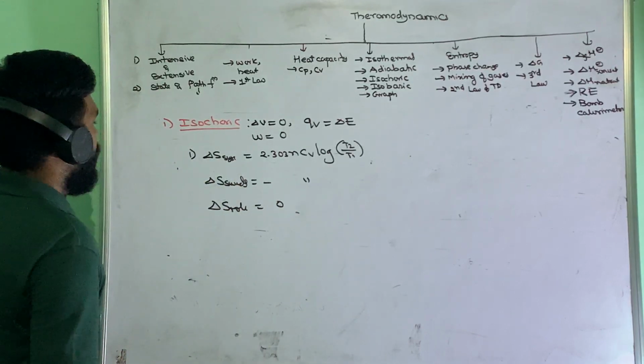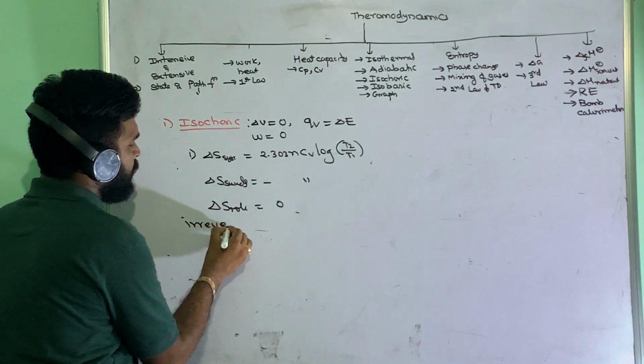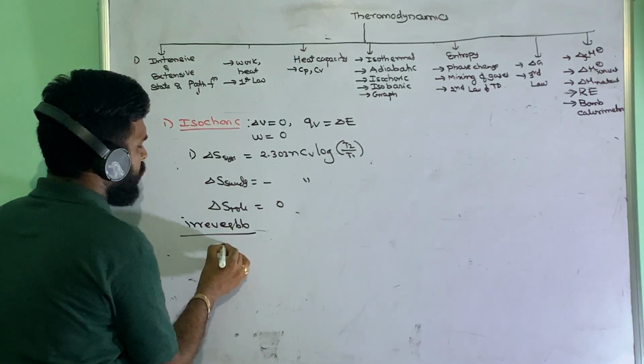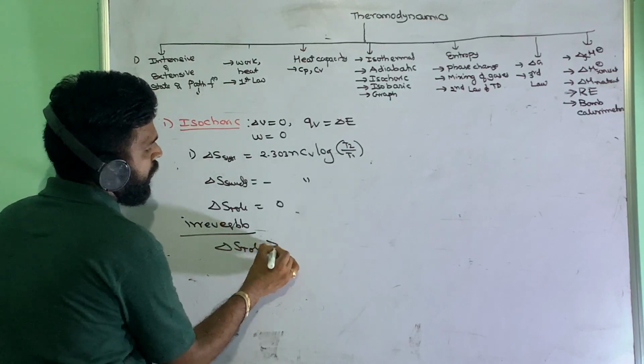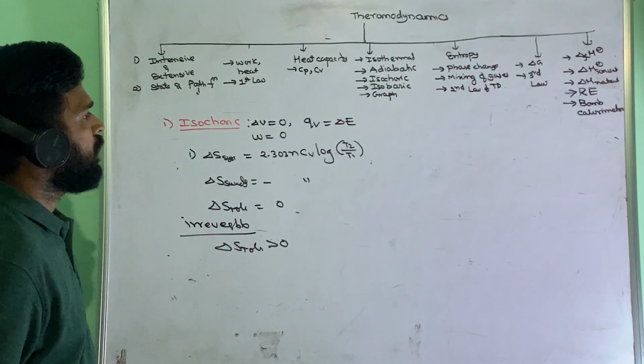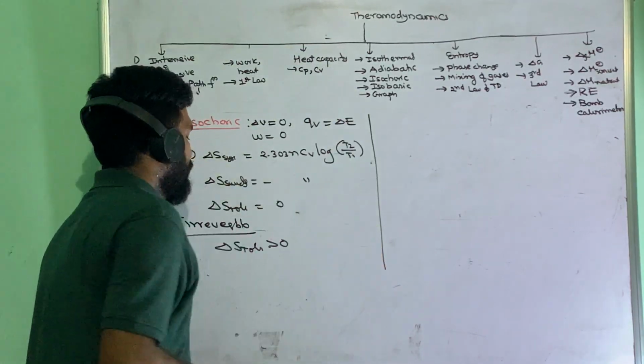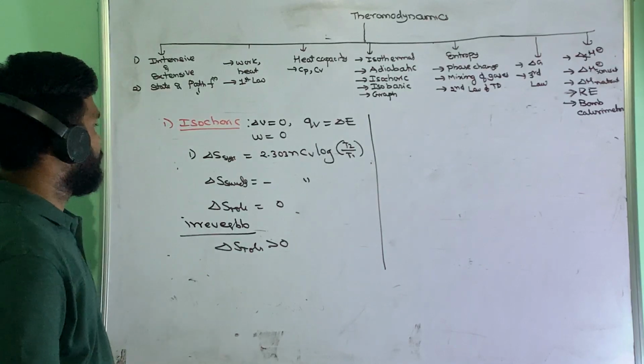Okay. And in this process, if I am taking any irreversible process, delta S total will be greater than 0. That is the second law of thermodynamics. Total entropy of the universe increases. For an irreversible process, entropy will always increase.